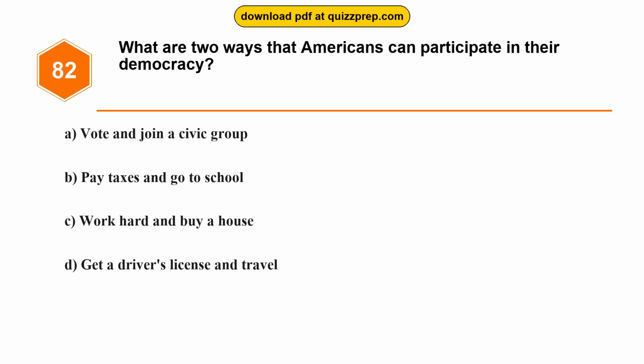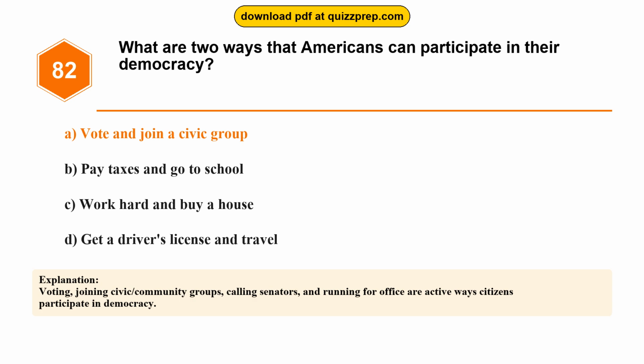Question 82. What are two ways that Americans can participate in their democracy? Option A. Vote and join a civic group. Option B. Pay taxes and go to school. Option C. Work hard and buy a house. Option D. Get a driver's license and travel. The correct answer is option A. Vote and join a civic group. Voting, joining civic or community groups, calling senators, and running for office are active ways citizens participate in democracy.